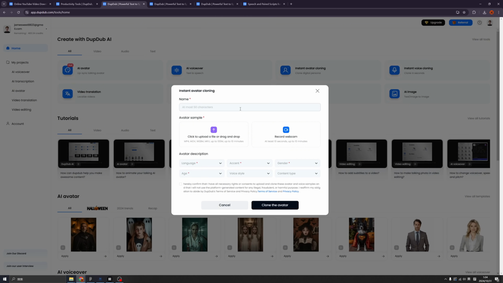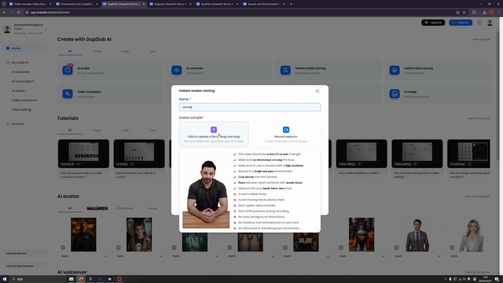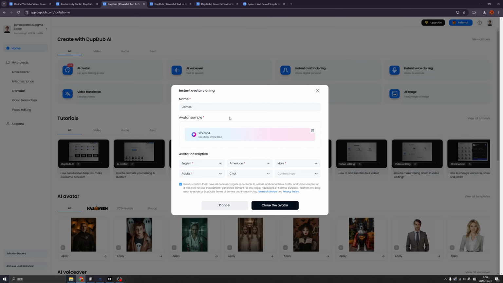Let's clone a me. Okay, so this time we need to upload a video that should be at least 10 seconds in length. Make sure nothing is covering our face, and use a camera with high resolution. I already downloaded a clip of mine, and I choose English, American accent, mild, adult, and the feeling of the chat. We also have an optional selection for the content type, like adventure, animation, anything like that. And we can click to clone the avatar.